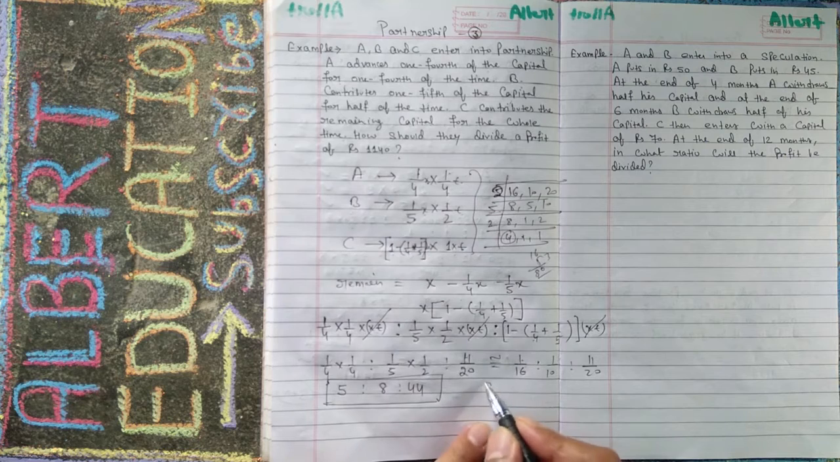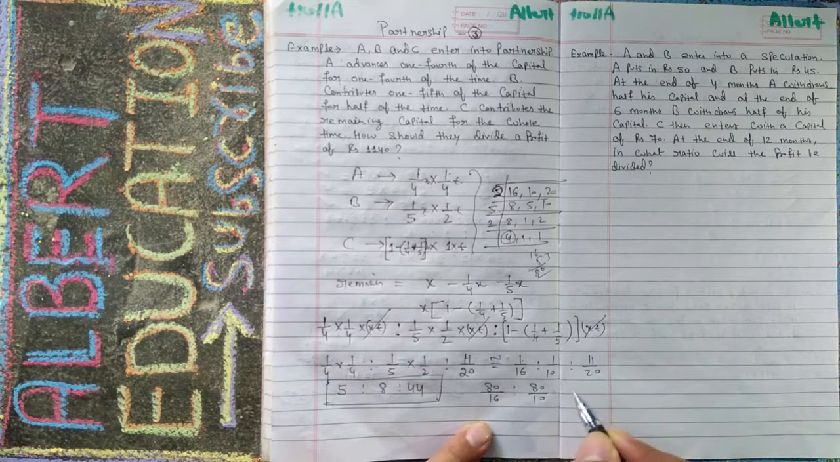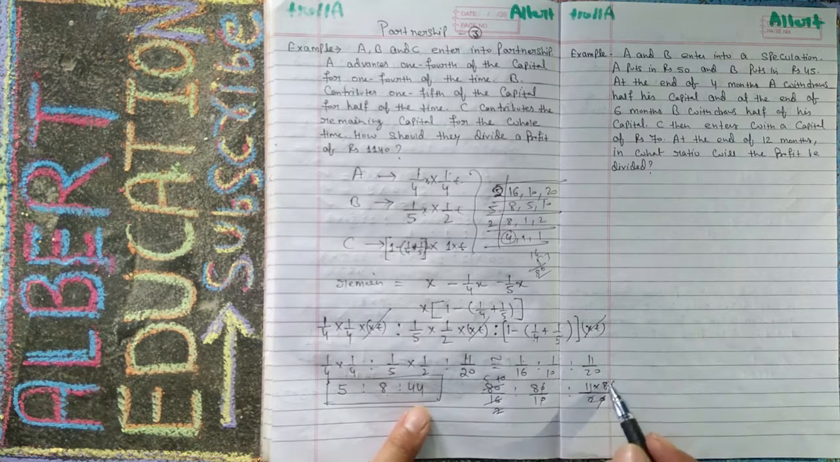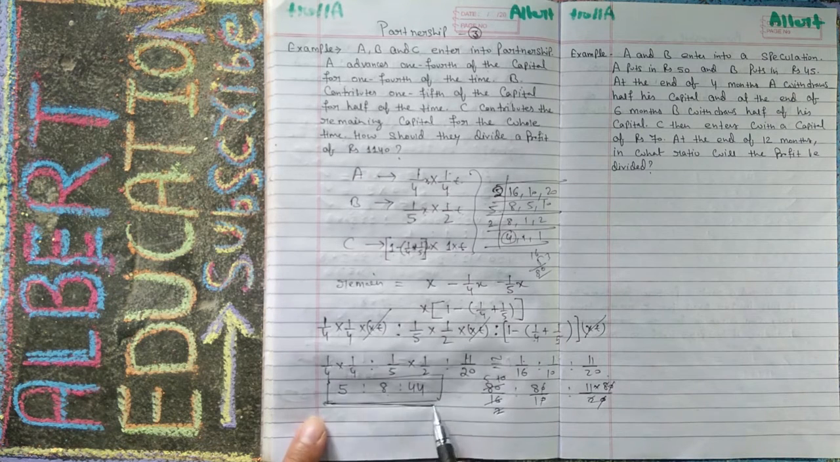You can multiply 80 upon 16 ratio, 80 upon 10 ratio, 11 into 80 upon 20. So 0 cancel, 0 cancel, and 8 1 is 8, 8 2 is 16, 2 5 is 10. So your value is 5, your value is 8, and this is 2 4 is 8, 44. So this is a way to find it.